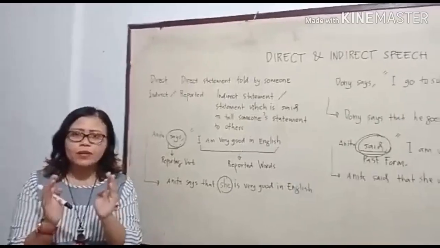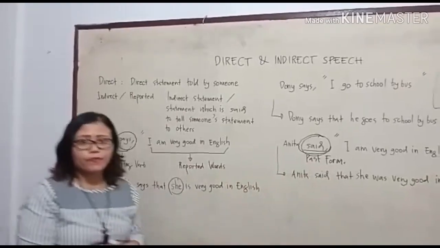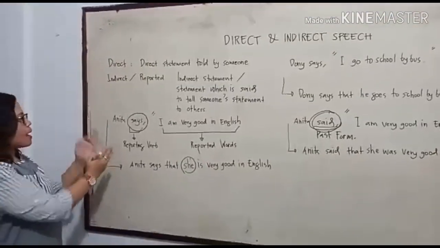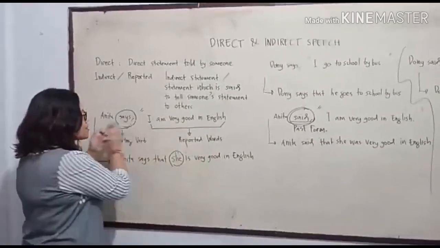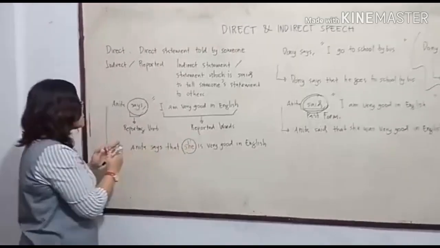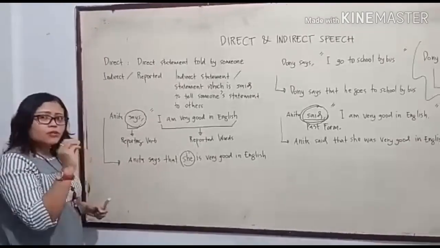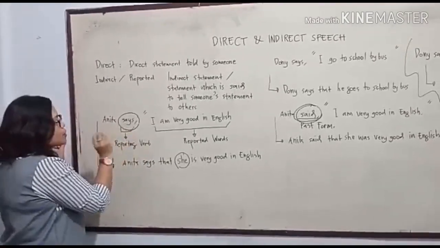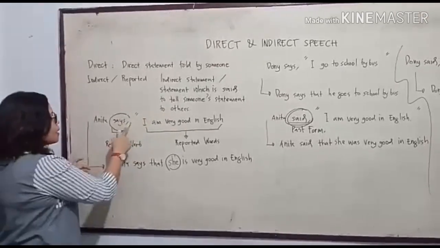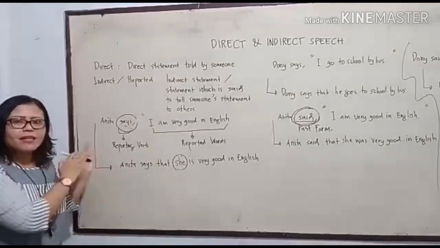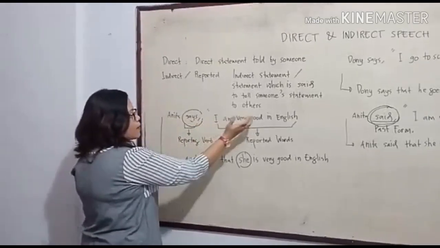Okay, I will show you the difference between the use of says and say as the reporting verb. The first example: Anita says, "I am very good in English." In this case, you can see that it is a direct speech. How come? We can see the indicators by looking at the comma and the quotation mark. If you find a comma and quotation marks, it means that this statement is direct speech.